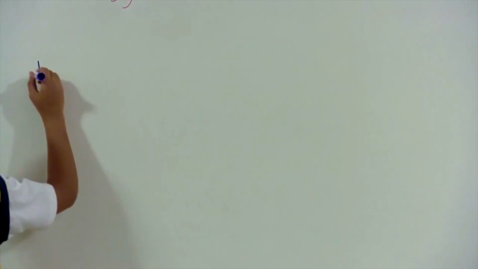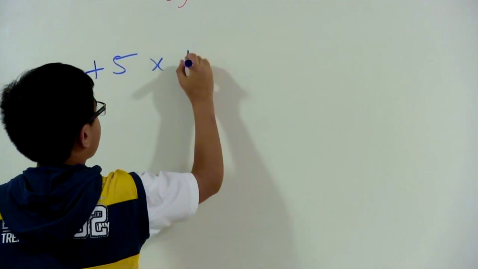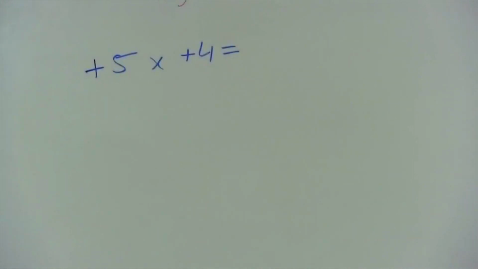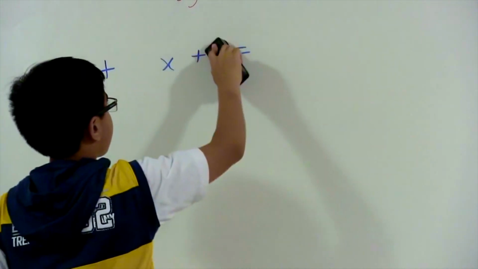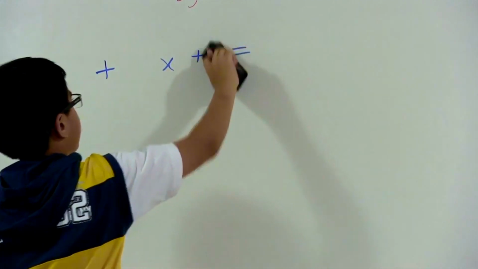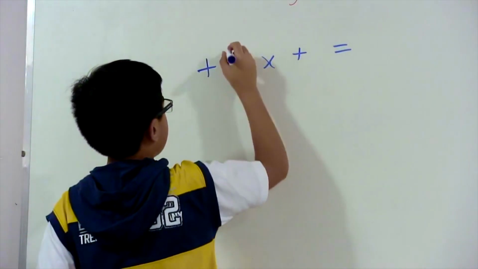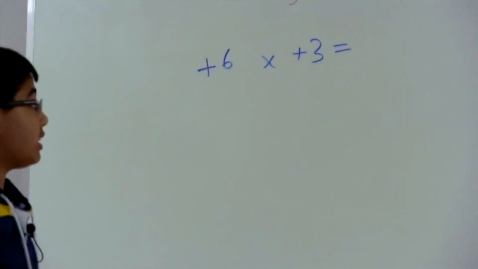So as you can see, I'm going to draw a simple question, which is plus 5 times plus 4. Okay, let's just use this as an example. Actually, now that I think about it, because we want our division to be much simpler, let's use the numbers 6 and 3, okay? Because that'll make our division much simpler. You'll see why in just a minute. So if we use 6 and 3, as you can see, we have 6 times 3, and actually positive 6 times positive 3.